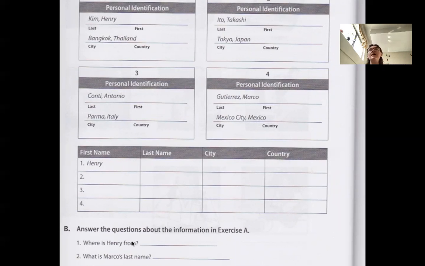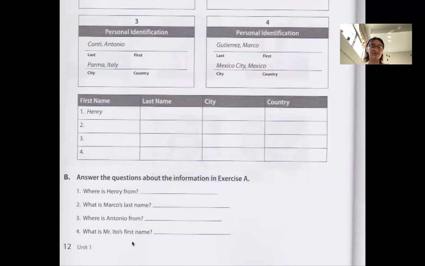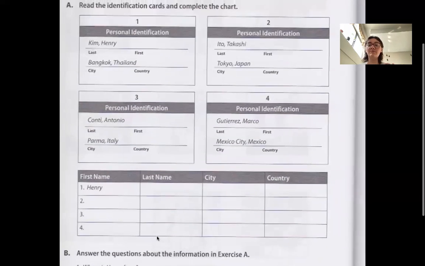If you're in hospitality, so if you work at the front desk at a hotel, right? People usually refer to people who are checking in and say, oh, Mr. or Mrs. Takashi, right? Mr. or Ms. Conti, Mr. or Mrs. Kim, right? But you don't have to worry about it too much with Mr. or Mrs. But Mr. Ito's first name is Takashi. Okay, so